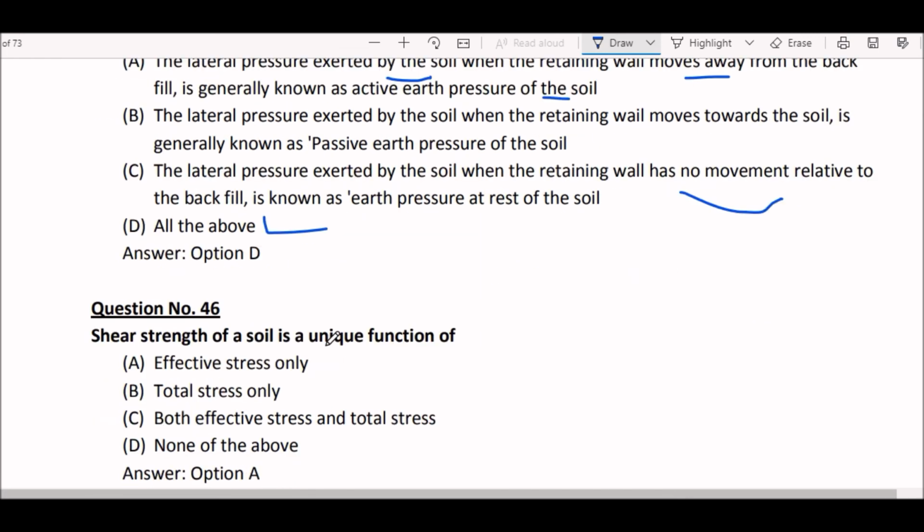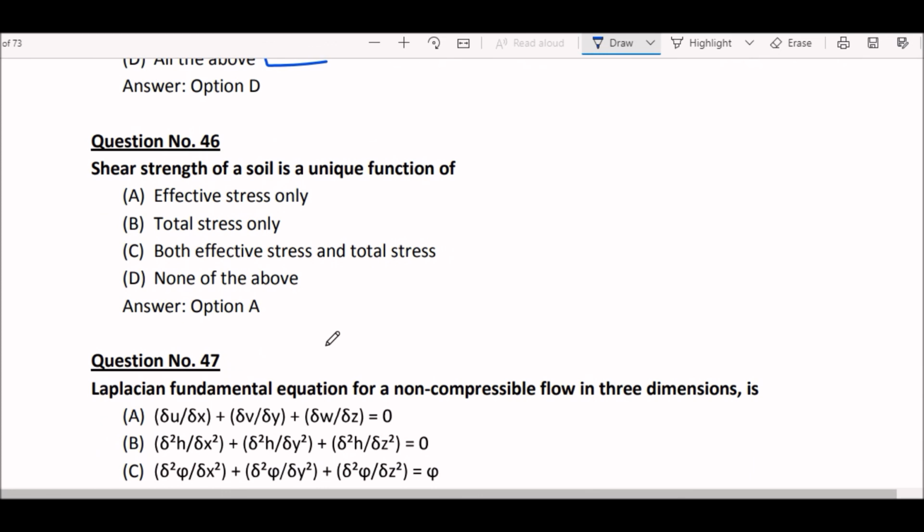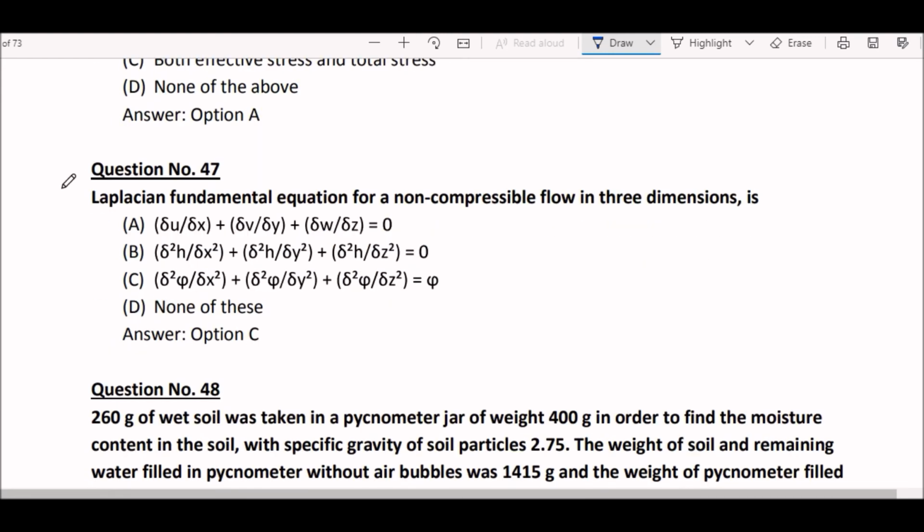Okay. Next question. Shear strength of a soil is unique function of effective stress only. So right answer here is option A. Next question, this is a very important question. Laplacian fundamental equation for a non-compressible flow in 3 dimensions is, option C is right here, and this equation is del square phi divided by del x square plus del square phi divided by del y square plus del square phi divided by del z square is equal to 0. Okay. Next question.